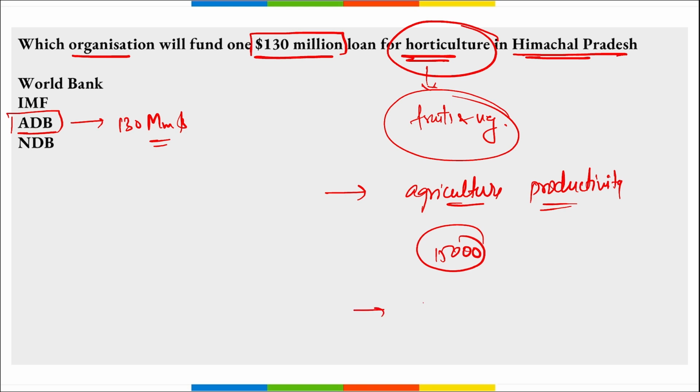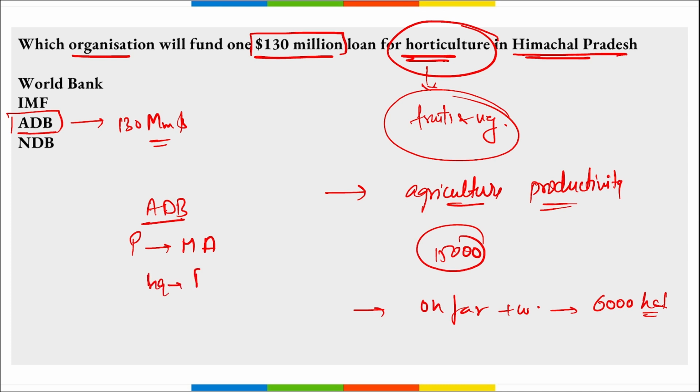This will improve the on-farm irrigation, water management in almost 6,000 hectares of farmland. Right? And if we talk about Asian Development Bank, president is Masatsugu Asakawa, headquarter is in Manila, Philippines, and it was established in 1966.